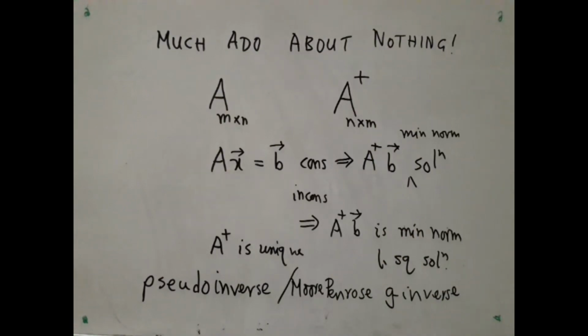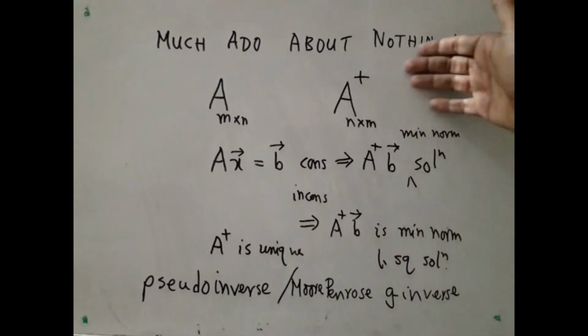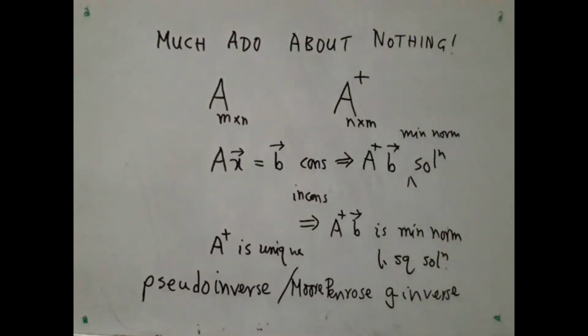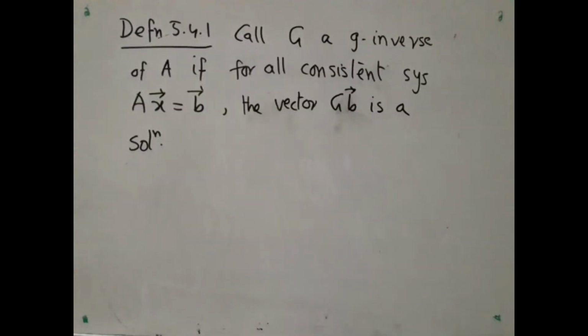And that is why many Indian books, like our Rao Bhimasankaram book here, will talk a lot about those unnecessary results about G inverses. But you should remember that all those things are outdated, in the sense that they are all subsumed inside just this wonderfully beautiful object. However, in this video, we shall be following the book.